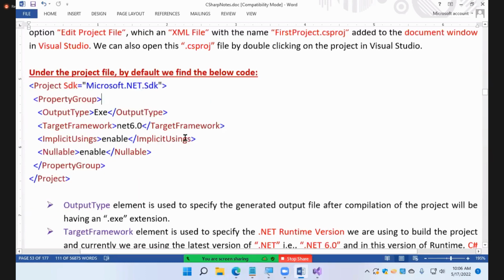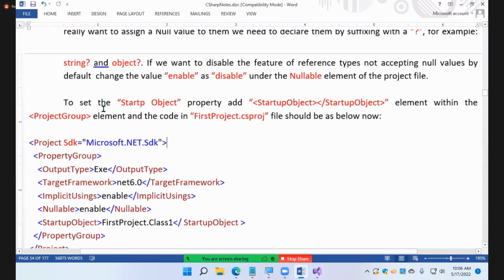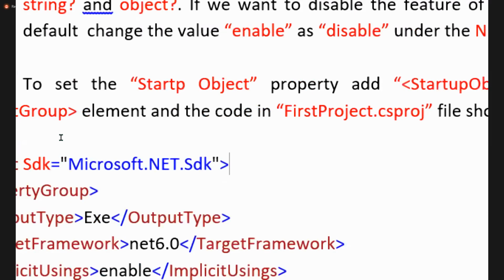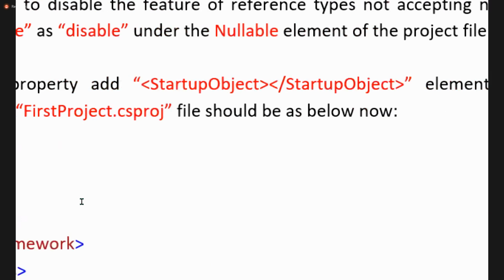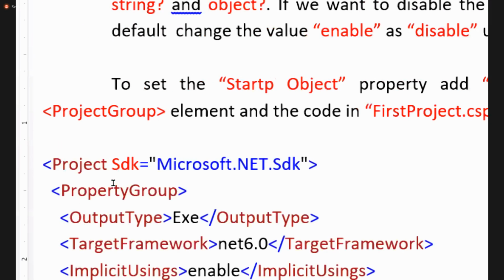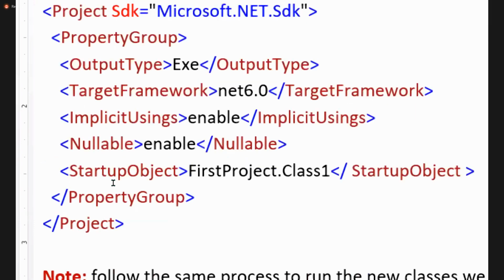After that, we have to set the startup object. To set the startup object property, add the StartupObject element within the PropertyGroup, which means it should look like this, guys. Clear? It should look like this for you now. Follow the same process.